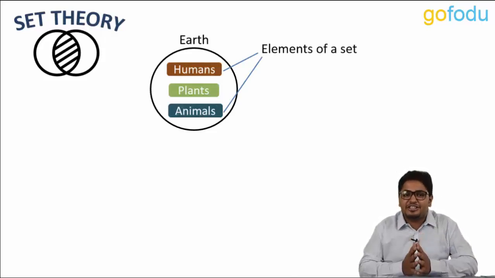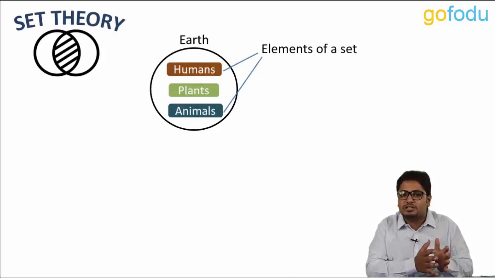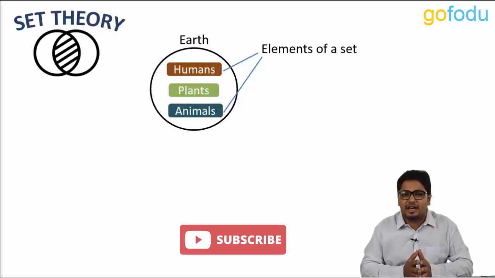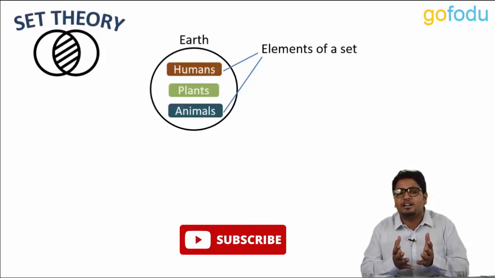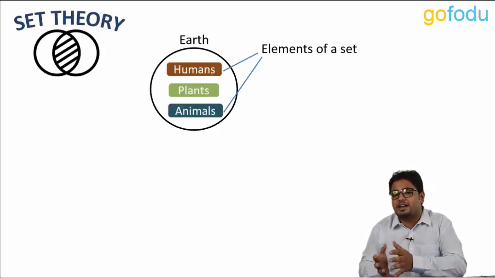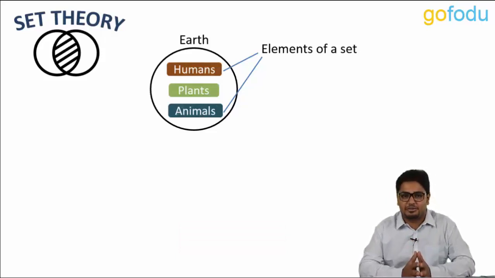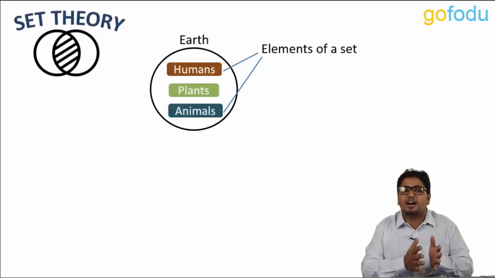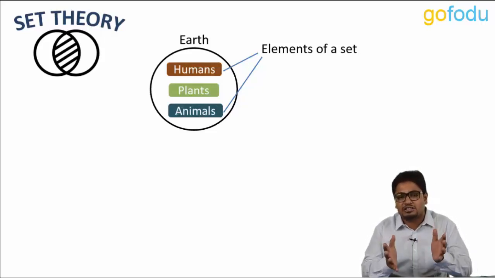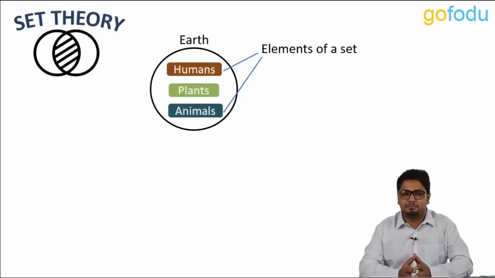These basic constituents of any set are called elements or members of a set. Now, it is interesting to note that each of humans, plants and animals is also an individual set, as they are also a collection of well-defined objects. For example, there are different groups of animals based on their eating choices. There are herbivores, carnivores and omnivores. For this reason, they are called subsets of the main set. That is, humans, plants and animals are all subsets of the main set Earth.